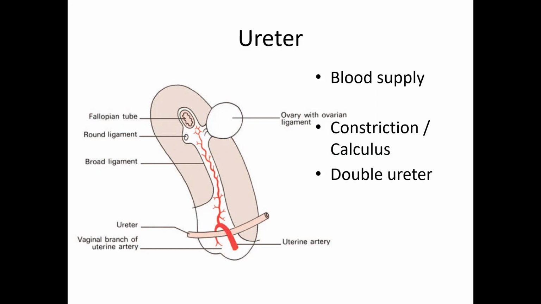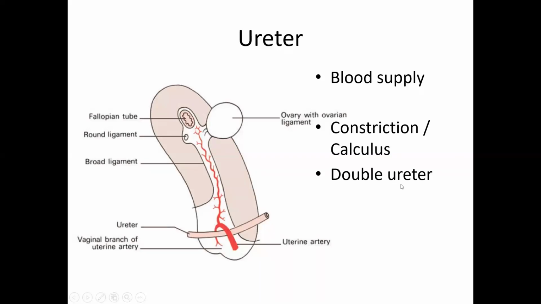Sometimes there is a double ureter arising from one kidney. Because of the developmental nature of the ureter and the mesonephric duct, which gets absorbed into the trigone of the bladder, whenever there is a double ureter, the ureter draining the upper part of the kidney will open into the bladder at a lower level, and those draining the lower half of the kidney will drain at the upper level, at the side where the ureter normally opens, the upper corner of the trigone. So that is a point which should be noted.